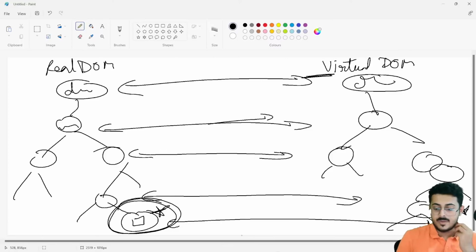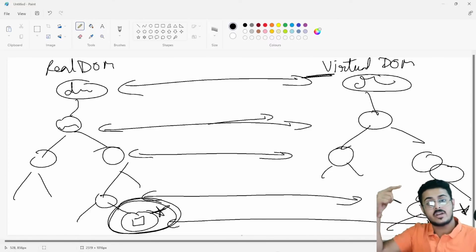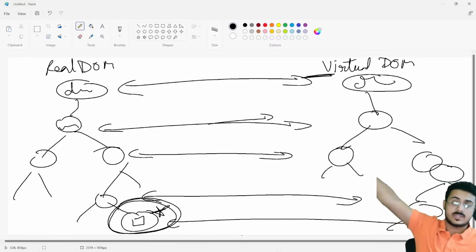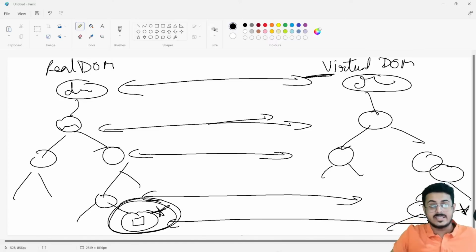Does copying the DOM and replacing it in the real DOM affect the speed? Yes, a lot, because now you don't have to wait for the entire website to reload. When you reload the entire website, you send a request to the server, the server sends back the file, and then you restructure the entire DOM tree. So that takes a lot of time.